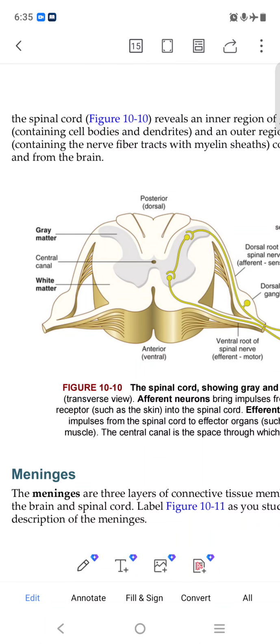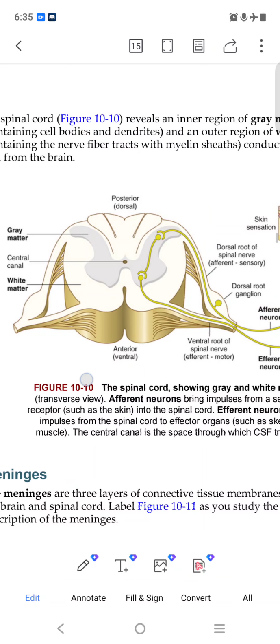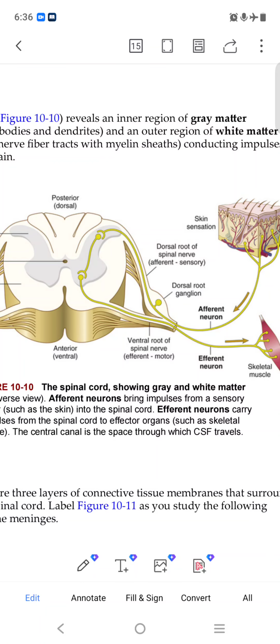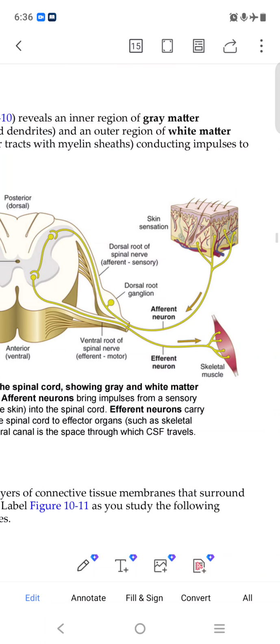You can just read, you will know. Gray matter is here, with central white matter. Gray matter and white matter we have in our brain. Posterior means dorsal, both are the same, and anterior means ventral, the front side. Dorsal and posterior mean back side. In afferent, we touch and the sensation comes to the brain, and in efferent, from the brain the sensation travels to the muscles.